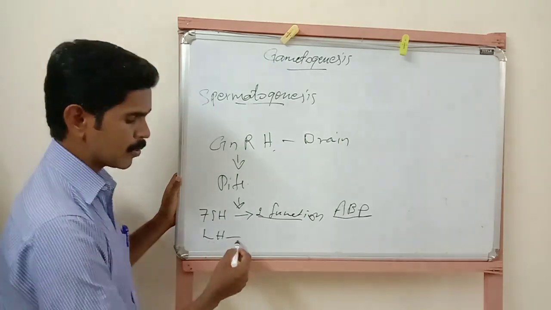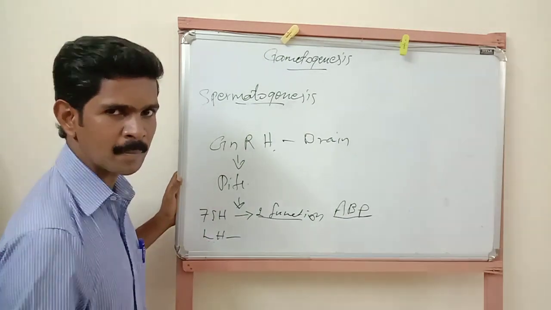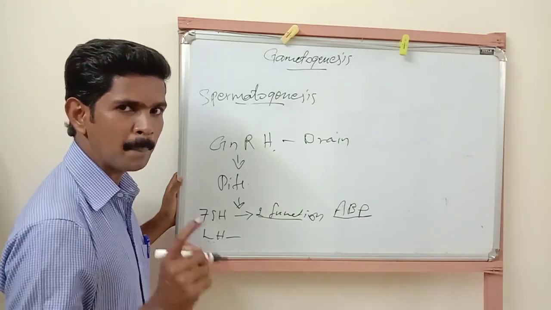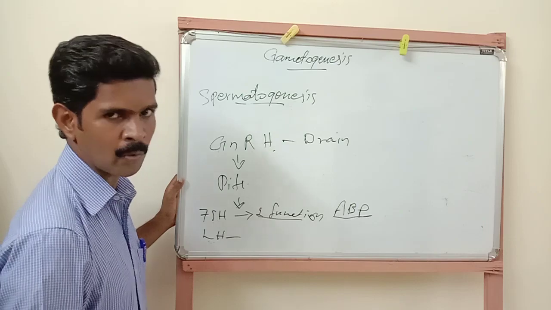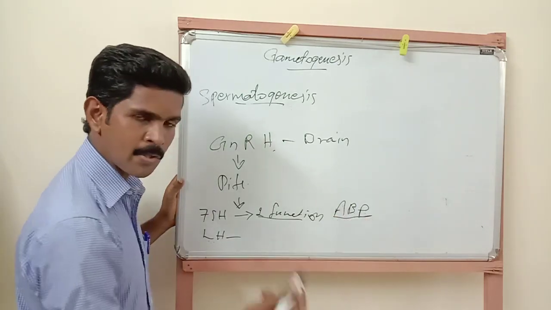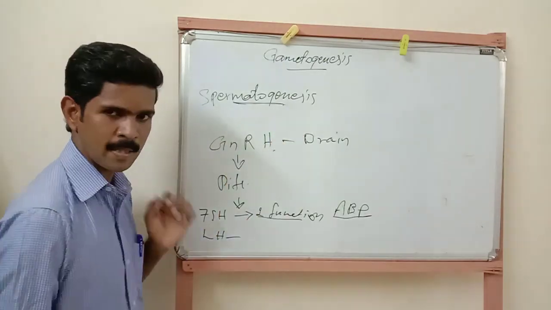Then the luteinizing hormone acts on the Leydig cells of the testes, and immediately the Leydig cells secrete the male sex hormone testosterone. So androgen binding protein and testosterone are both very important for the spermatogenesis process.